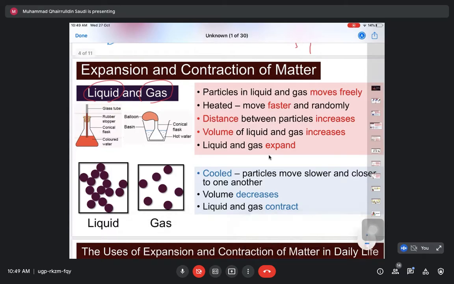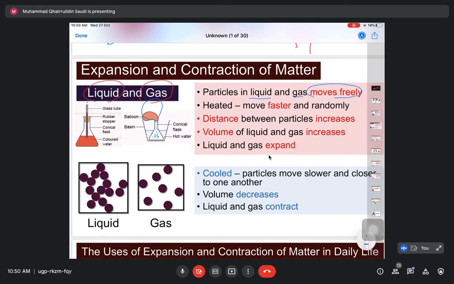The liquid will expand and it will go into the glass tube, because its volume is increasing. So it will rise and rise because the volume is increasing. Okay, if it is gas, when we put it inside hot water, these gas particles will expand, causing the balloon to inflate.